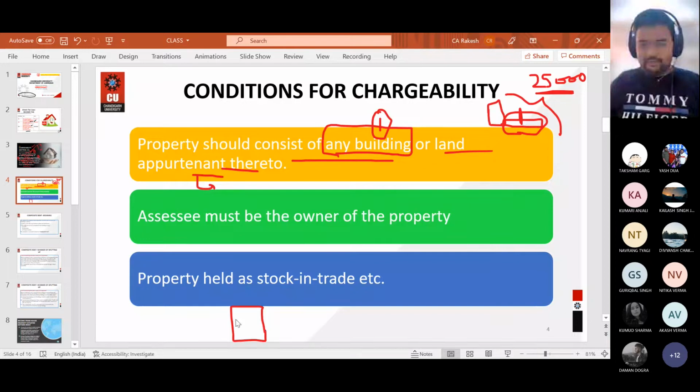For example, you are having a building and there is a huge parking in front of that building. Now you have given this whole property on rent to a certain person.